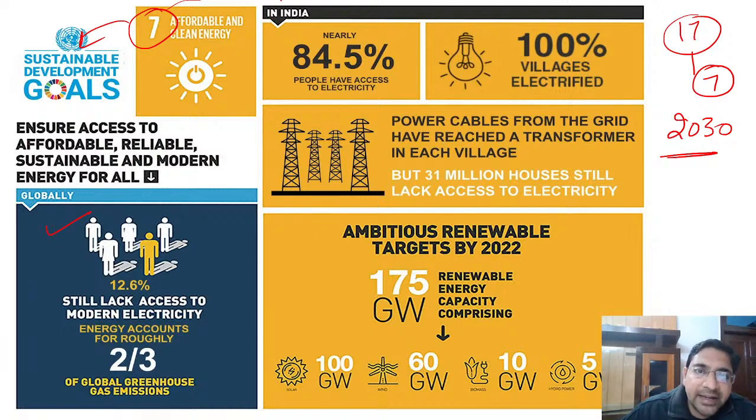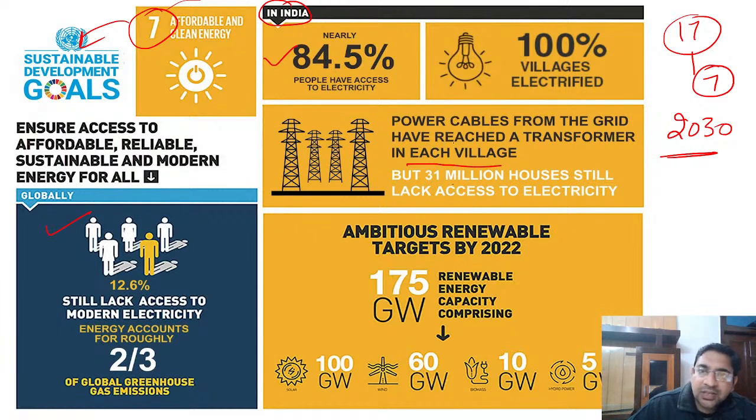What is the Indian scenario? Nearly 84.5% of people have access to electricity. That is a great number. Still, we have to achieve the 100% level. Okay, 100% of villages have been electrified, though some villages are still out of that. Power cables from the grid have reached a transformer in each village. So right now each village has been reached by a transformer and the grid.